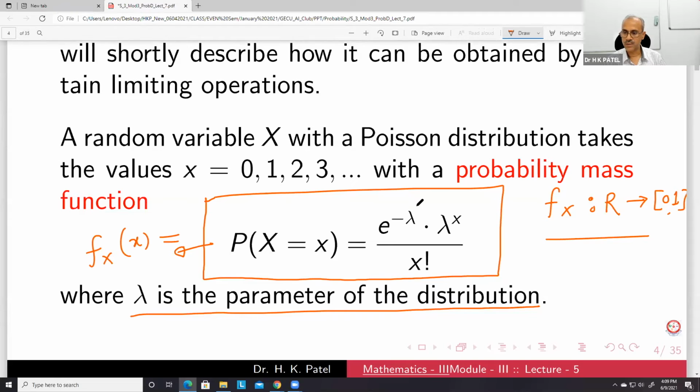If you can find lambda, then you can find the probability, because this x is known to us, right? So once we have lambda, we can find the probability from this.